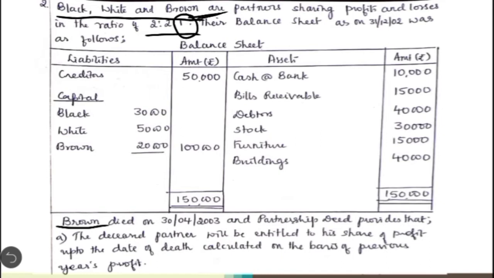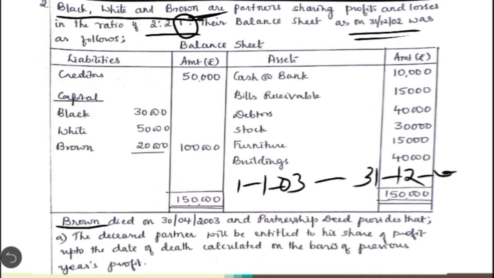Then the second thing we need to identify is as on which date the balance sheet is given. It is given on 31st/12/2002. So that becomes the end of previous year. So when the current financial year begins, it begins on 1st January 2003 and it ends on 31st/12/2003. Okay, we have to first identify what is the current financial year, when it begins and when it ends.